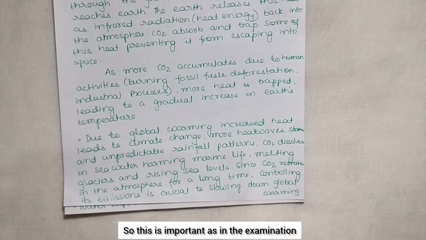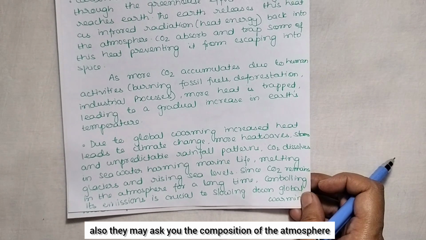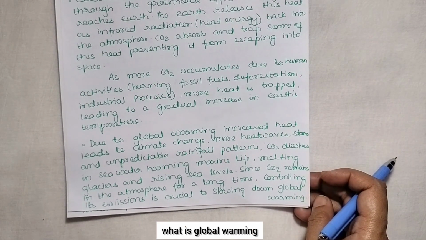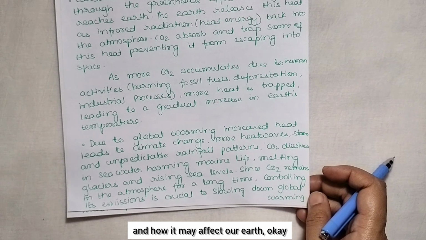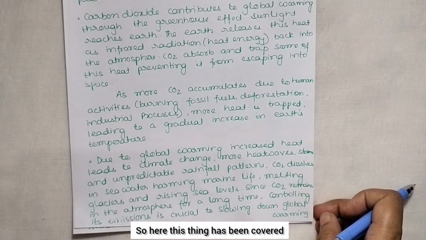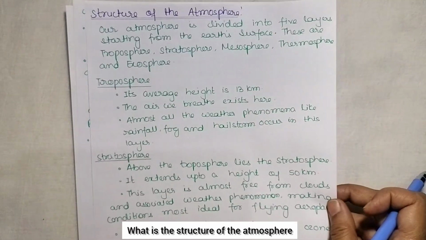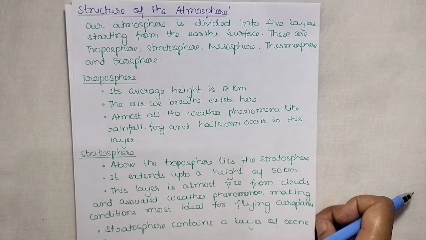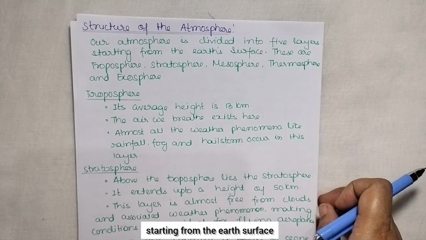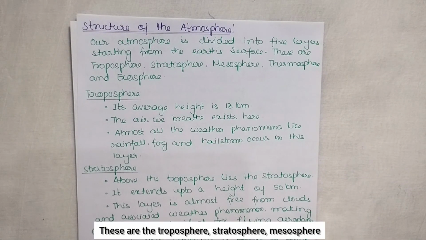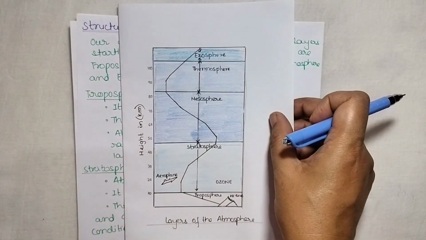So this is important, as in the examination also they may ask you the composition of the atmosphere, and secondly they will ask you what is global warming and how it may affect our earth. Okay, so this thing has been covered. Now let us see the structure of the atmosphere. What is the structure of the atmosphere? So our atmosphere is divided into 5 layers starting from the earth's surface. These are the troposphere, stratosphere, mesosphere, thermosphere and exosphere. See here.